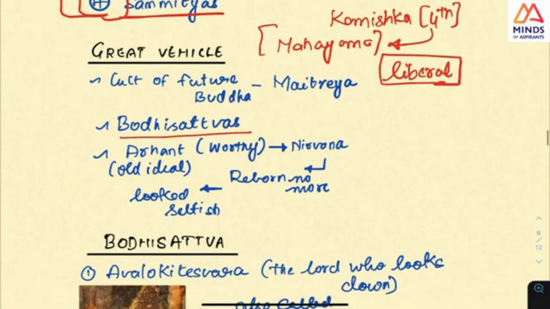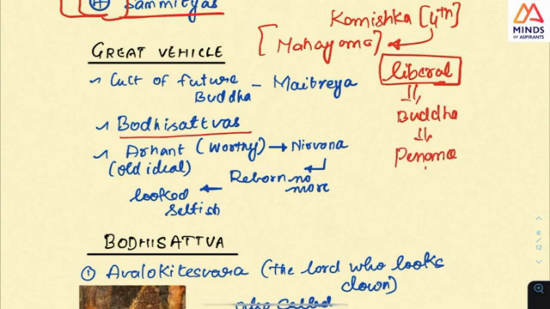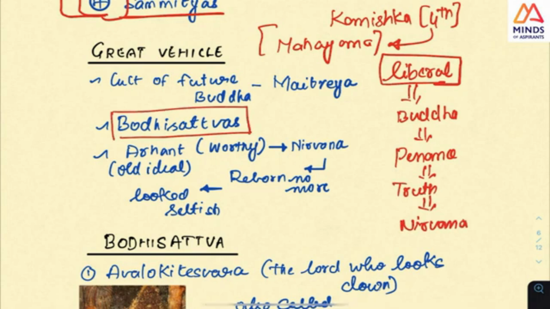Earlier they used to think that each individual, through penance and the middle path or understanding the truth, will attain nirvana. But now what they have changed is that there will be bodhisattvas across this world, and they will take the pain and sin.